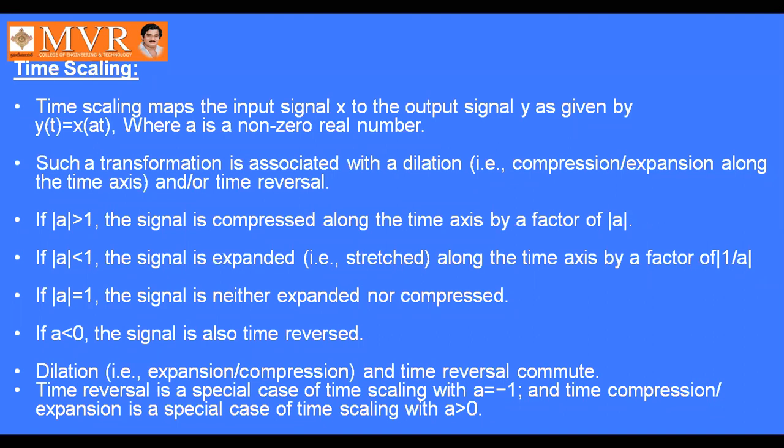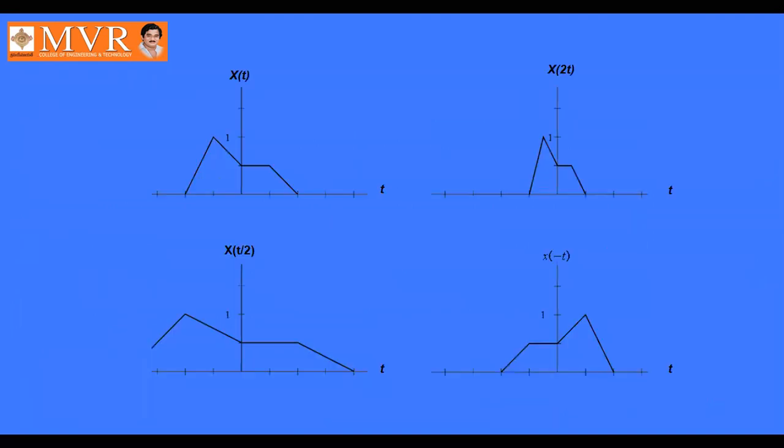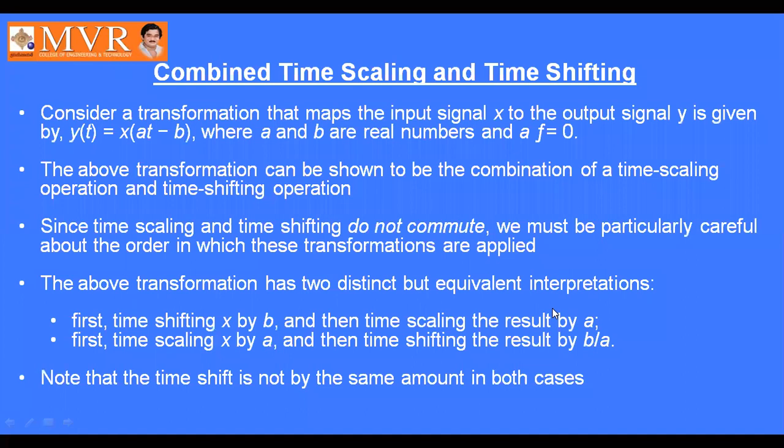So there is a similarity between time scaling and compression, expansion, and dilation. These are the examples of time scaling. X of t is given; x of 2t will be compressed, x of t by 2 can be expanded, and x of minus t is the time reversal.